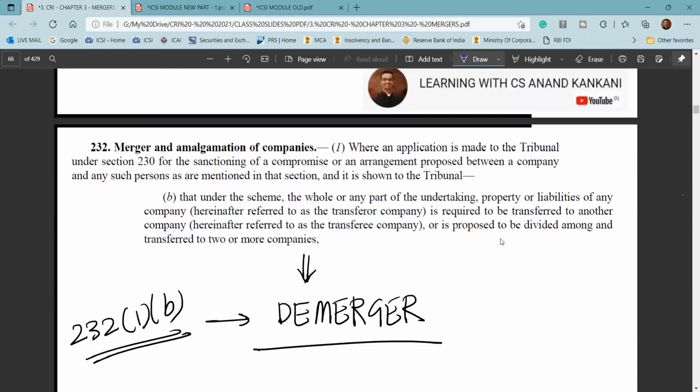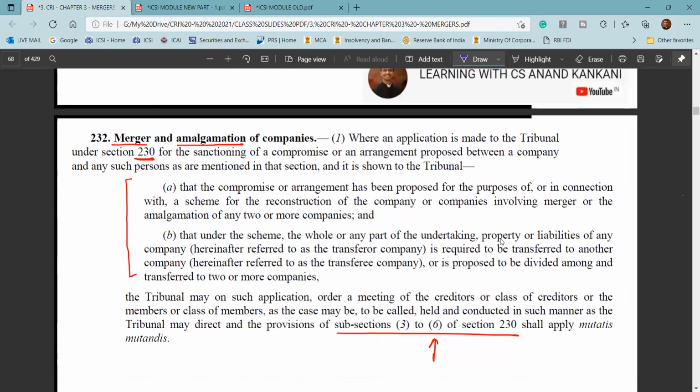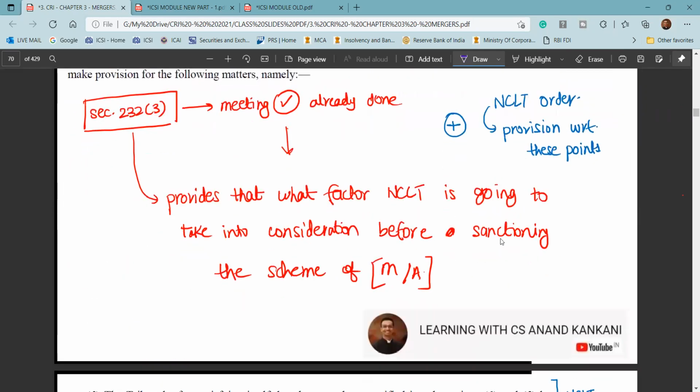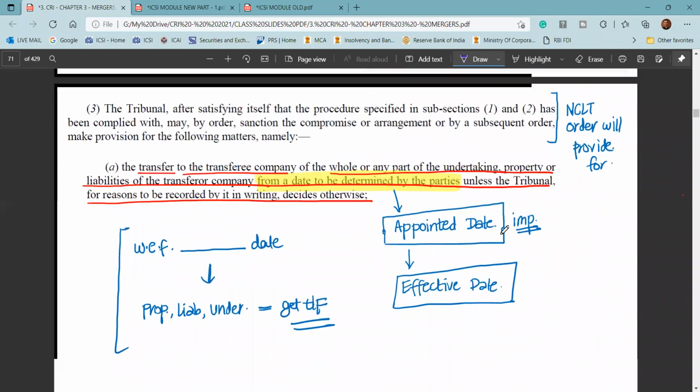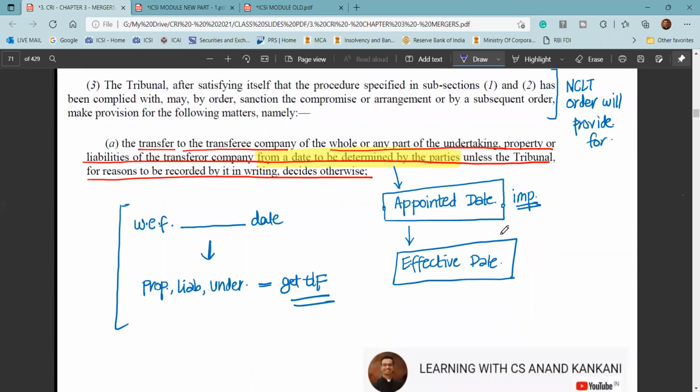Now what is important in section 232 is basically, what are the provisions that NCLT would provide for? So NCLT would provide for the appointed date and the effective date. With respect to the appointed date and effective date, there is an amendment that I've already discussed in the class, that the appointed date can be a date which is fixed or tagged along to a particular event. Instead of having a fixed date, you can have a fixed event, that the day this approval is received would be the appointed date.